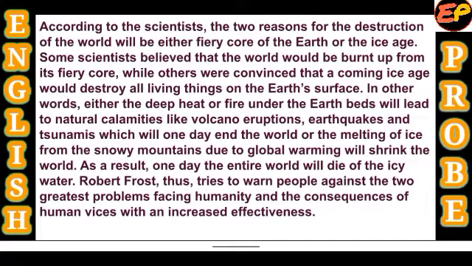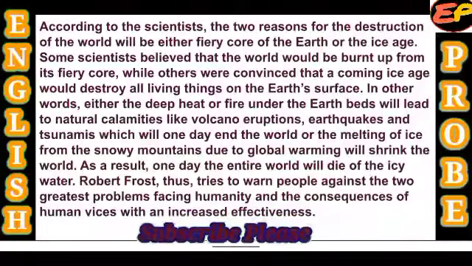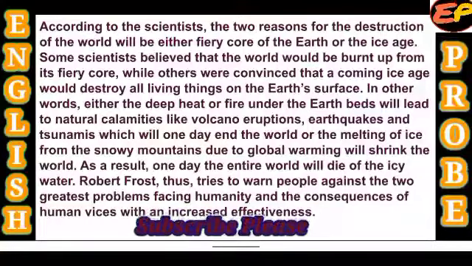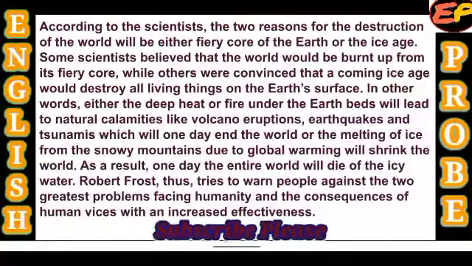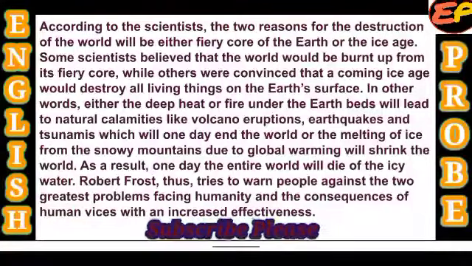Either this fiery core, meaning deep inside the earth, the core is there, which is full of molten lava, that is fire, and it will come to the earth in the form of volcanoes, or the earth will come under the grip of ice and the whole earth will be under ice, and an ice age will destroy the world. Some scientists believed that the world would be burnt up from its fiery core, while others were convinced that the coming ice age would destroy all living things on the earth's surface.